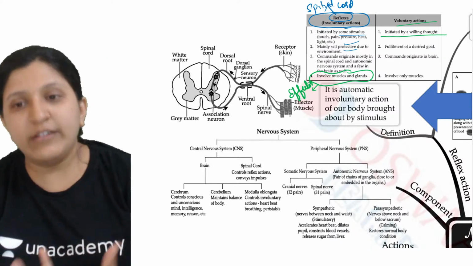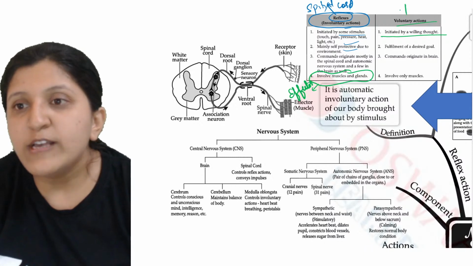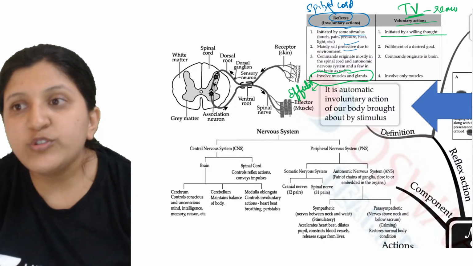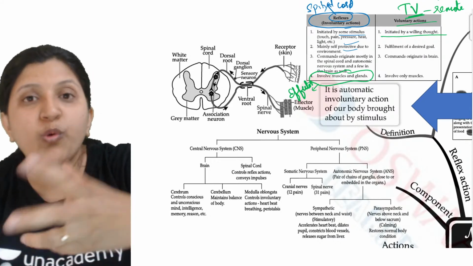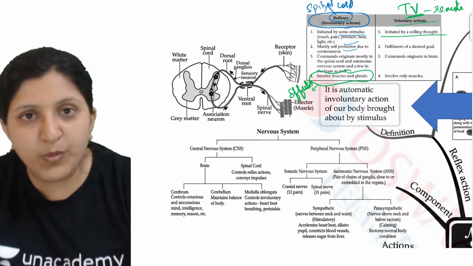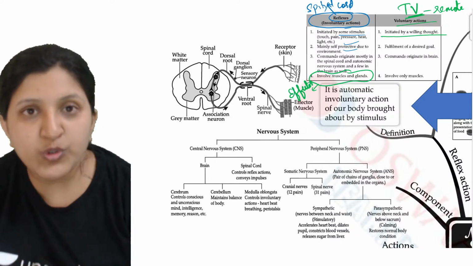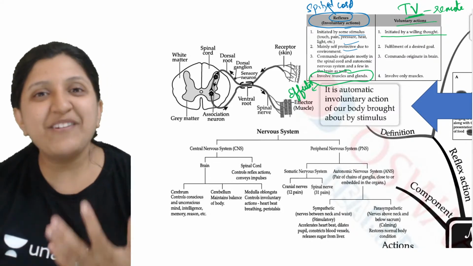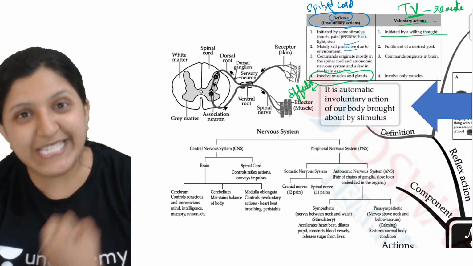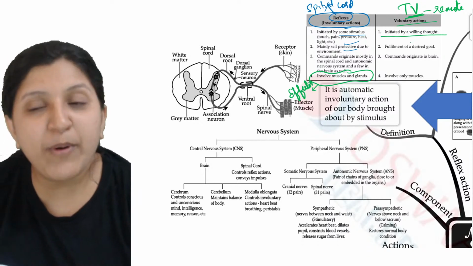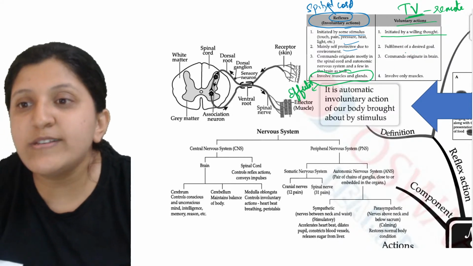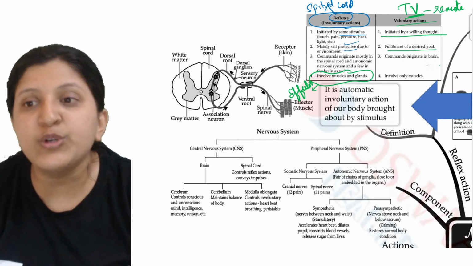Okay, so now the same example which I took. You want to watch TV. You take the remote. Then what are you going to do? You go on changing the channel. That is a voluntary action. Now I want to move my hands, or maybe I want to go eat. It's not happening without my knowledge. I'm thinking about food and then I'm eating it, right? In the same way, whenever we are performing with our will, those are all voluntary actions. This is the fulfillment of a desired goal.